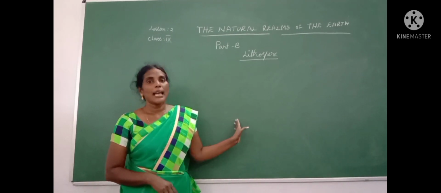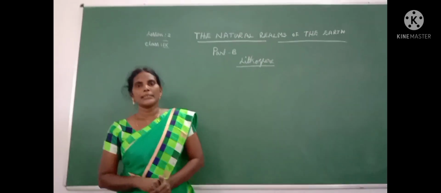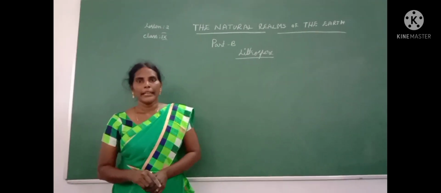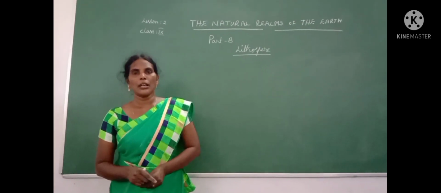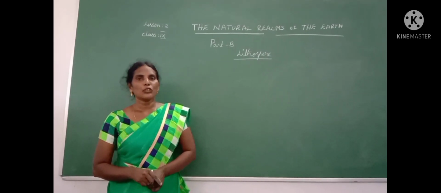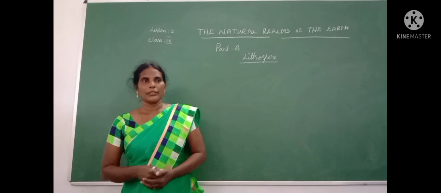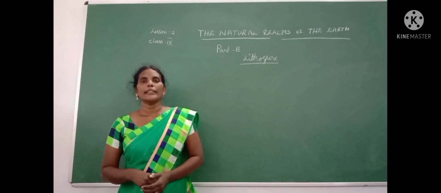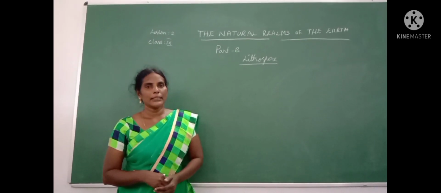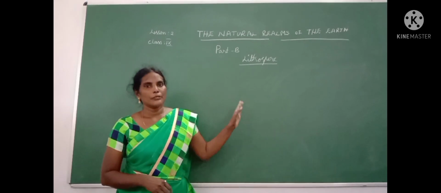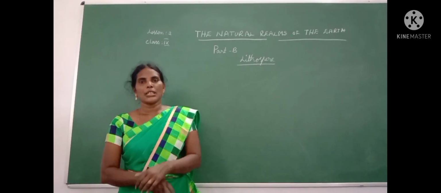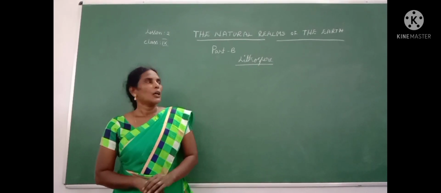Then the third one is atmosphere. Atmosphere means a thin layer of air that surrounds the earth. Then the fourth one is biosphere. Biosphere means life. Okay. We learned these 4 in the first session, and these 4 are interrelated to each other.